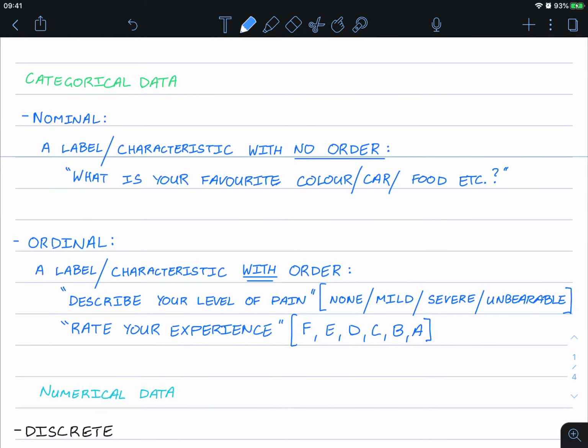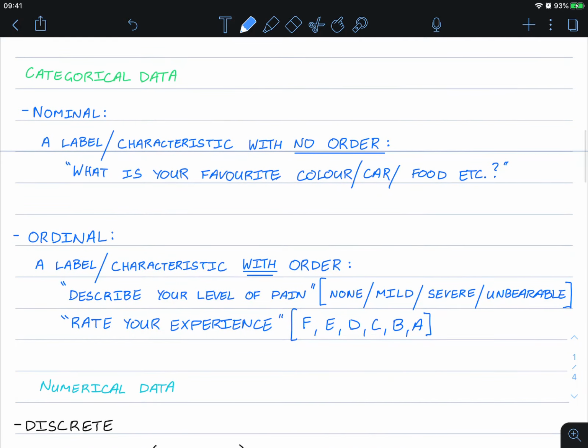Ordinal categorical data is a label or characteristic with order. So for example, describe your level of pain. There is a clear order: none, mild, severe, and unbearable. There is a definite order there from least, so this is the least, to the most, or you can order it from the most to the least.